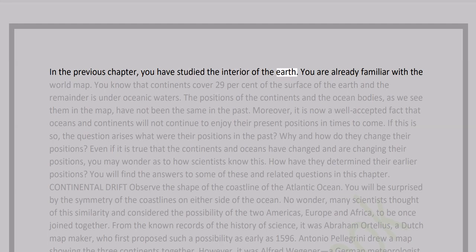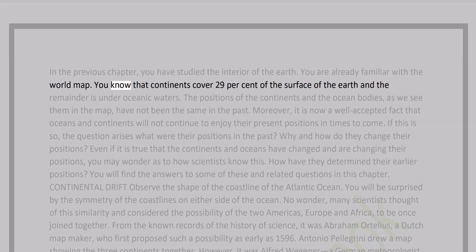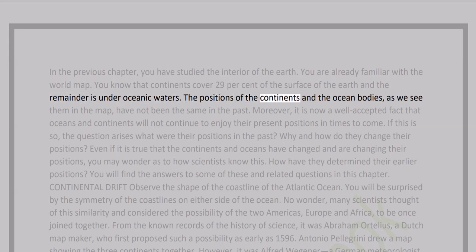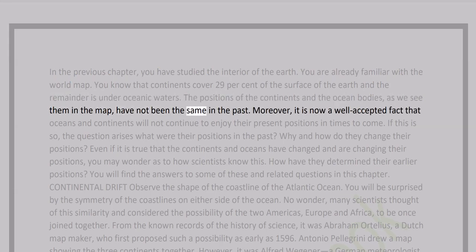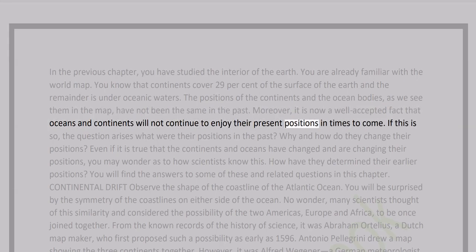You have studied the interior of the Earth. You are already familiar with the world map. You know that continents cover 29% of the surface of the Earth, and the remainder is under oceanic waters. The positions of the continents and the ocean bodies, as we see them in the map, have not been the same in the past. Moreover, it is now a well-accepted fact that oceans and continents will not continue to enjoy their present positions in times to come.